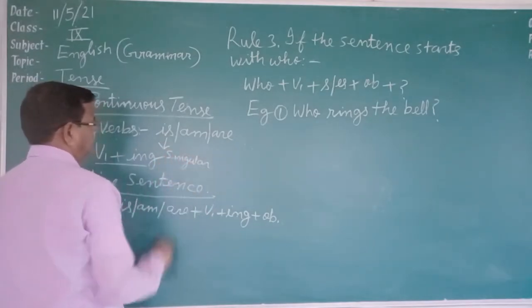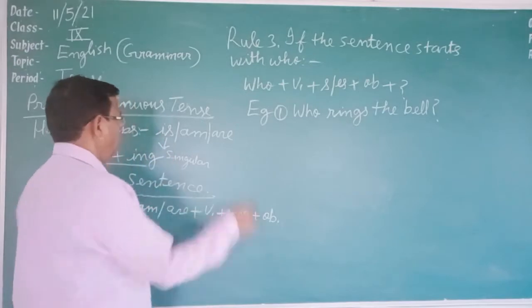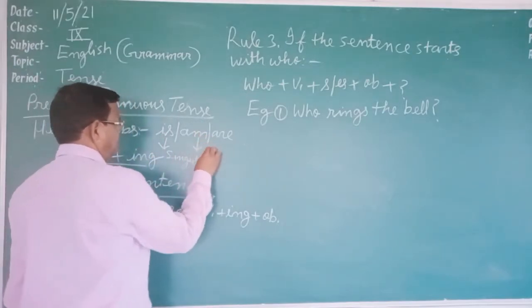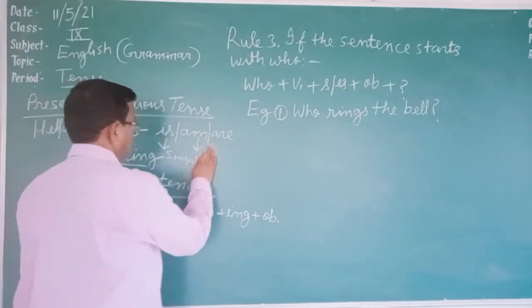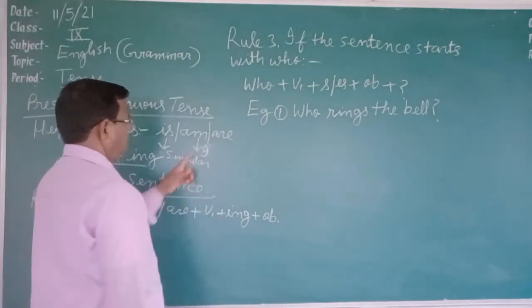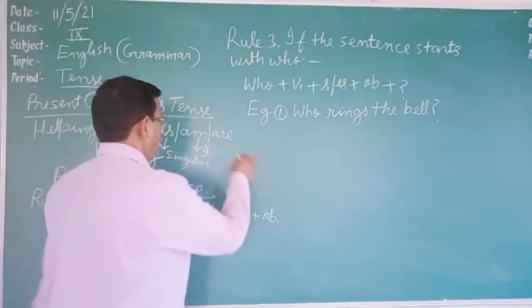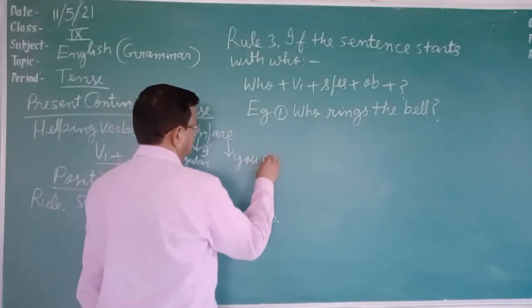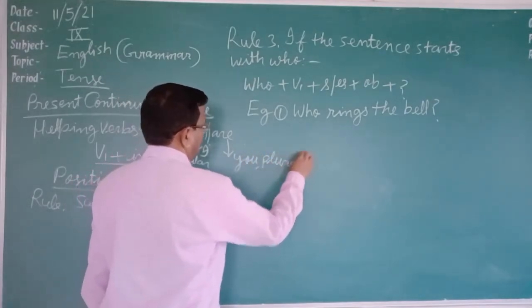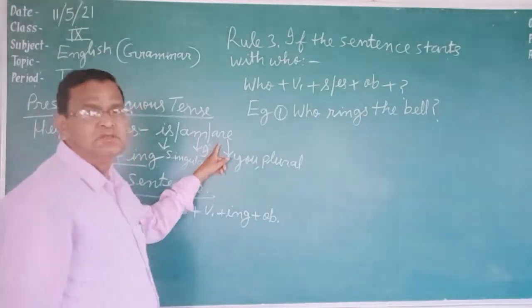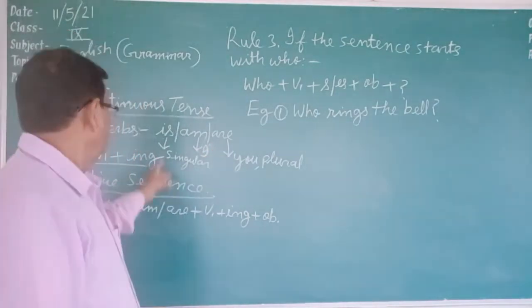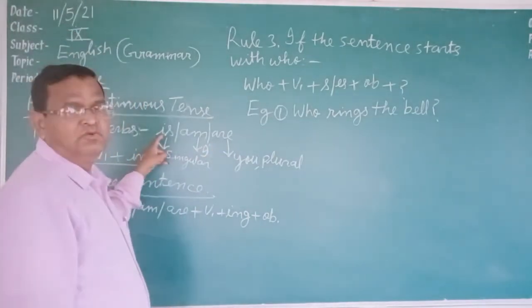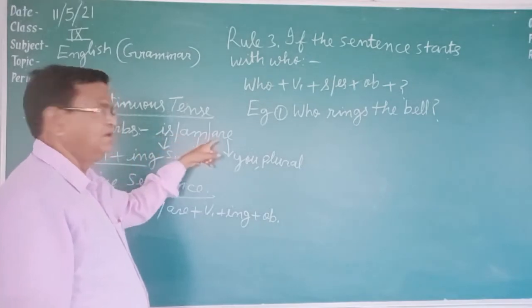If the subject is I, it is followed by am. You and plural subjects are followed by are. This is the rule.